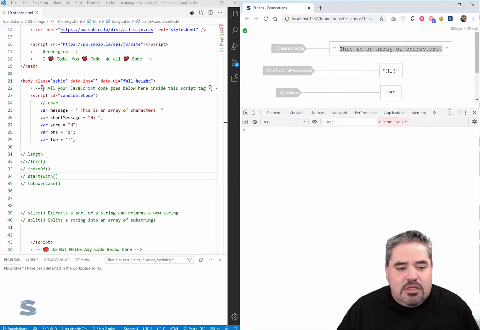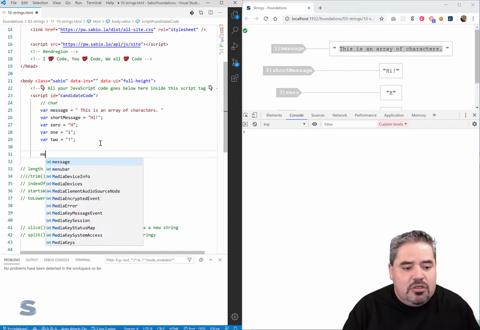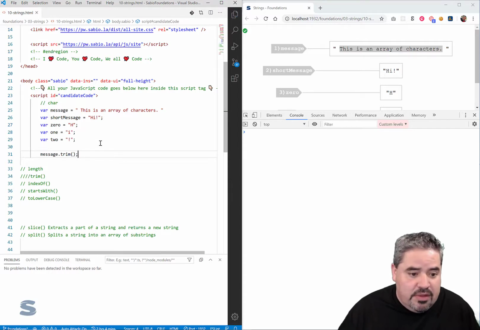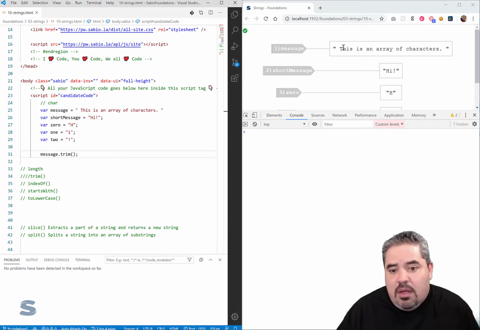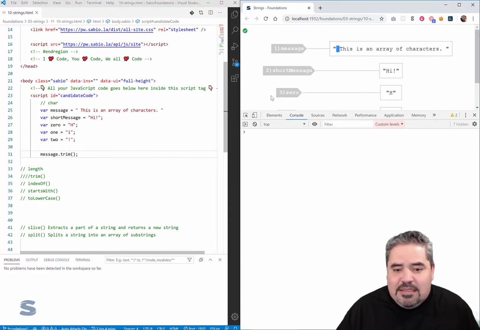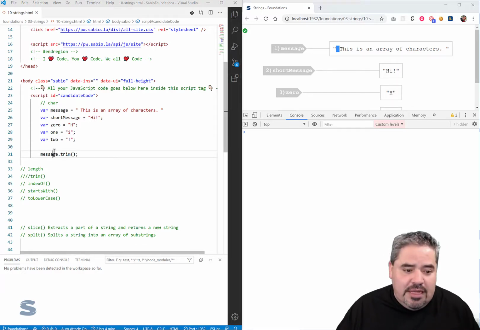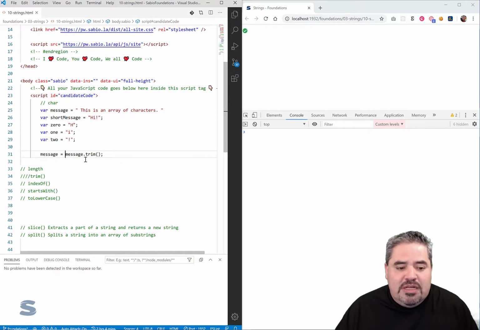And if I were to change this message, right? Let's do this over here. Message dot trim, right? So I'm going to trim this before the graph tool has a chance to draw it, but notice it doesn't change the string that it does the operation on, right? It doesn't change that string. For me to actually visualize that, I would need to actually change message. I'm doing message equals message.trim.